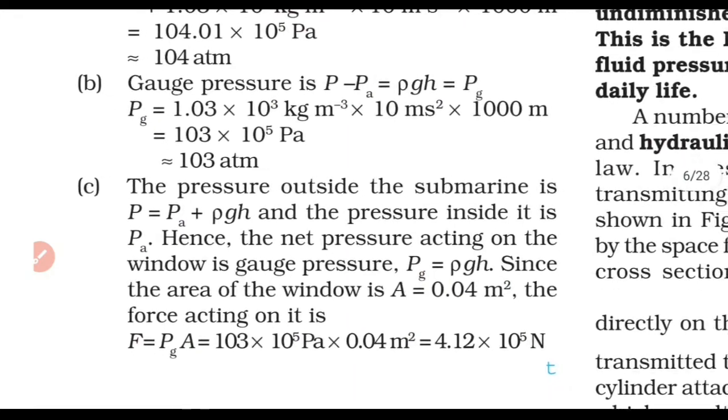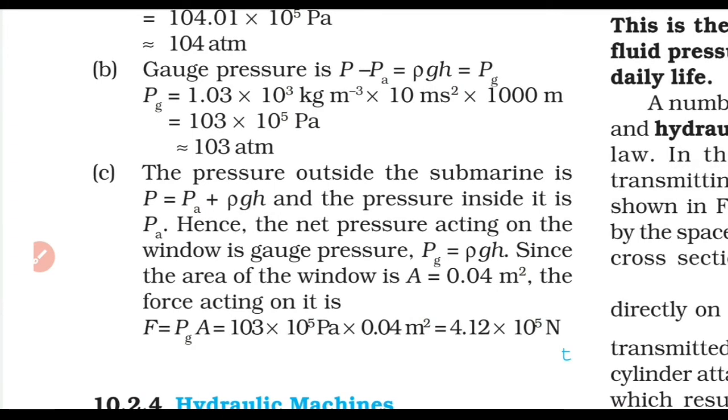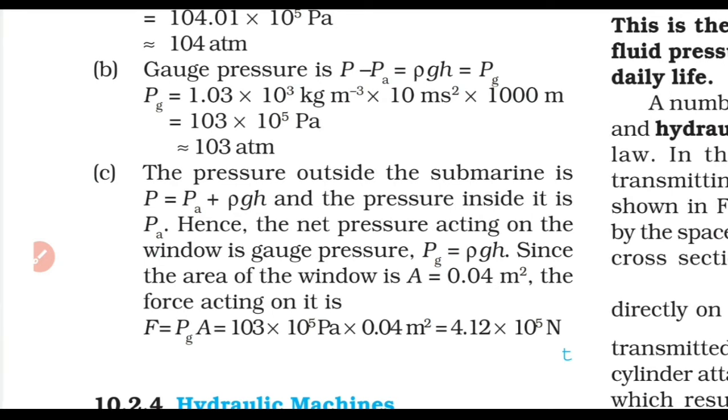Now we are asked to find the force on the window. So the thing is this, when we imagine the submarine, from the outside there is a pressure which is towards the interior, and from the interior there is a pressure towards outside. So actually the force on the window glass will be equal to this pressure difference into area. Area is 20 centimeter by 20 centimeter, so 0.2 into 0.2, 0.04 meter square.